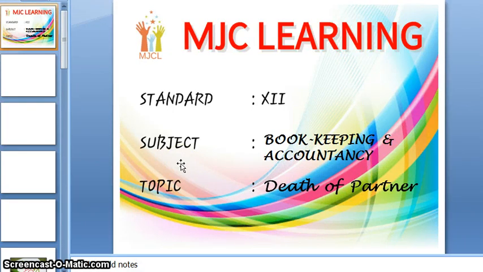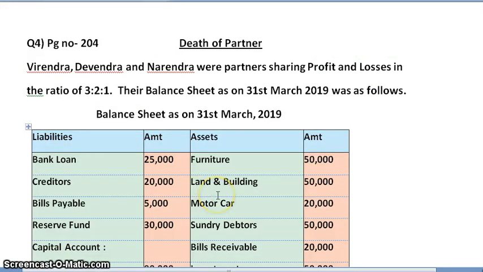Today we are going to study chapter number 5 of your subject Bookkeeping and Accountancy, that is Death of Partner. So let's begin. Today we are dealing with question number 4, which is on page number 204 of your government textbook. Let me read out the question.